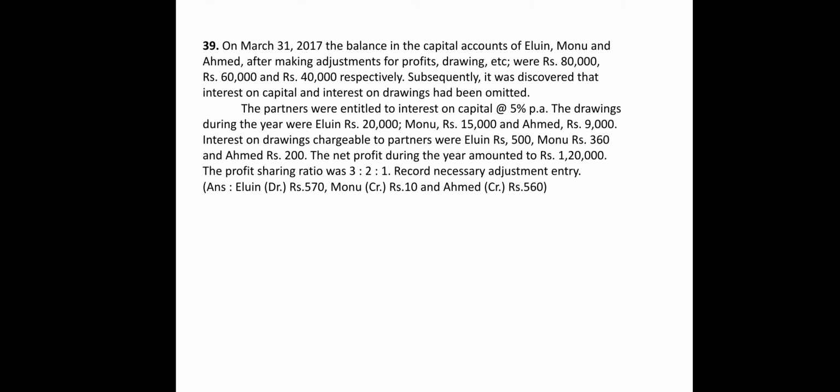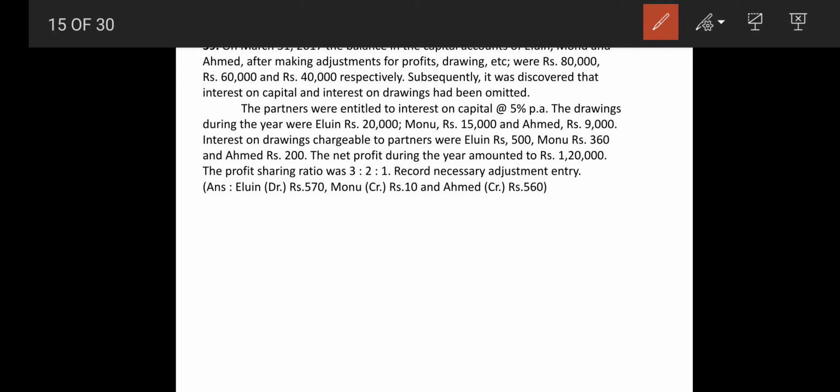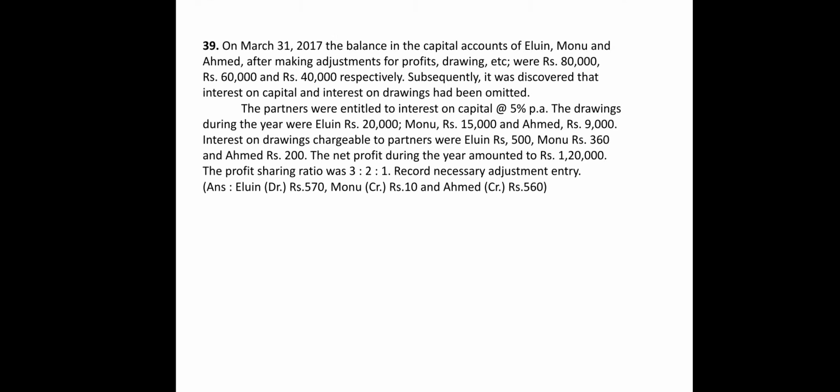Then comes your next sum. On March 31st, 2017, the balances in the capital accounts of Alien, Monu and Ahmed, after making adjustments for profits, drawings, etc., were 80,000, 60,000 and 40,000. What is the particular thing in the sum that you have to notice every time? Here it is given as of March 31st, that is their closing capital.